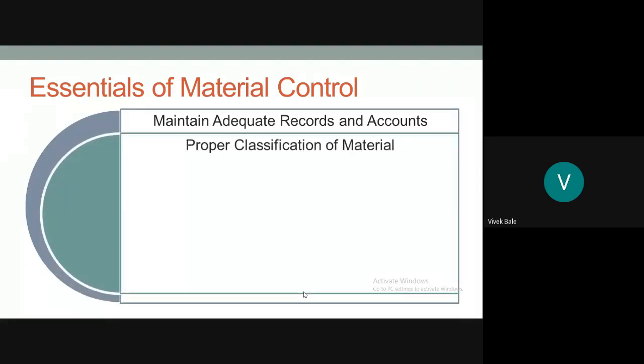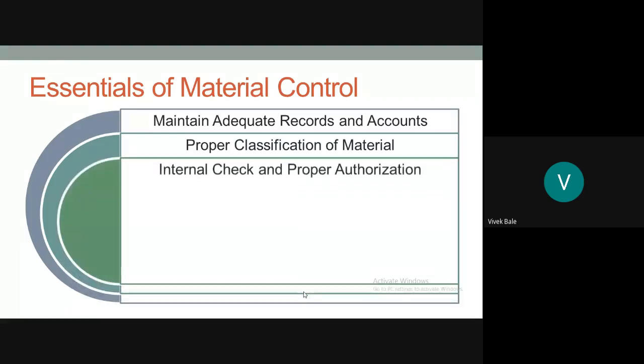Next, there should be proper classification of material, because materials are of various types. Different codes should be given to different items of the material, and the standard format of material classification should be followed. For example, whenever you visit any grocery shop, there are different sections and the classification of material is done in this shop. So such classification can be done in the production process, so that material control can be possible.